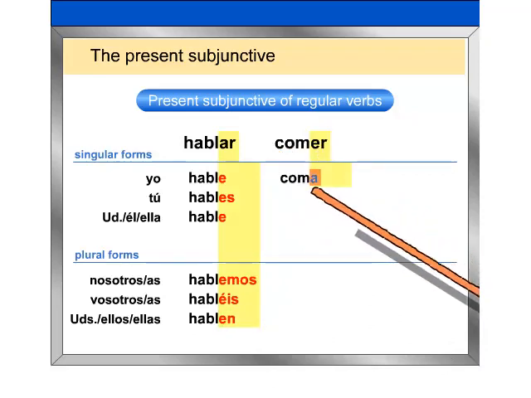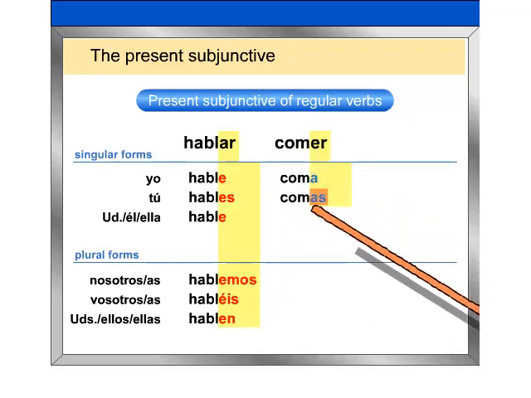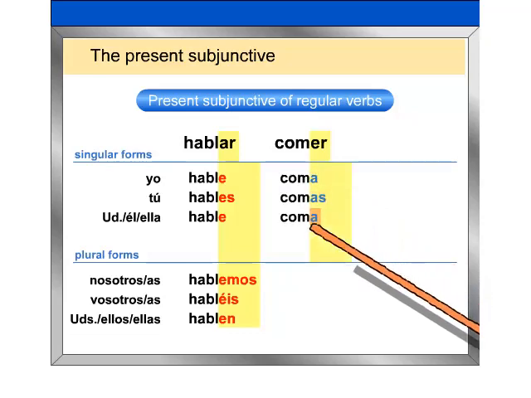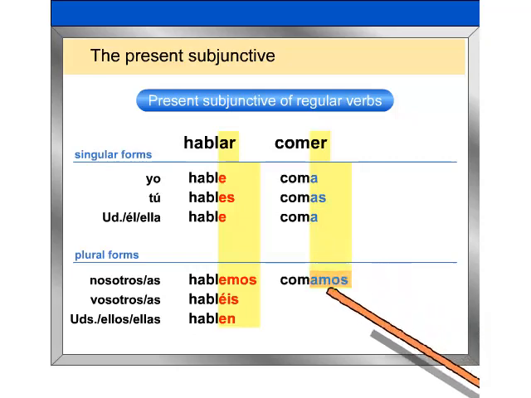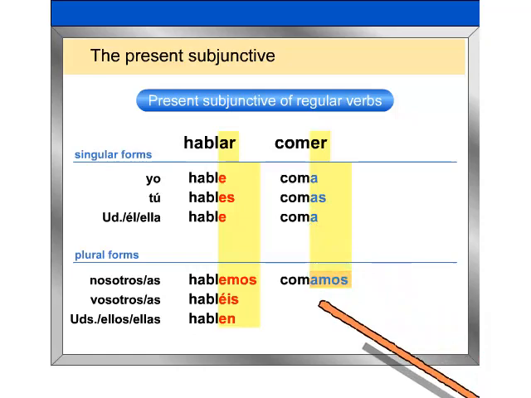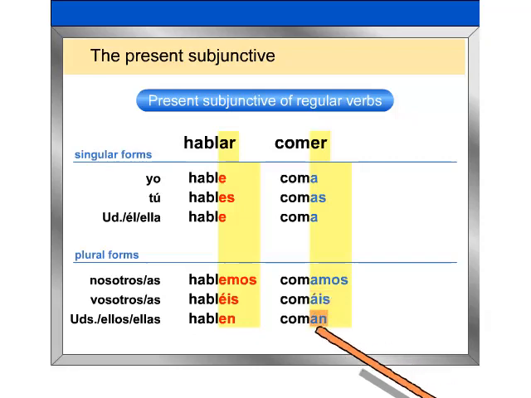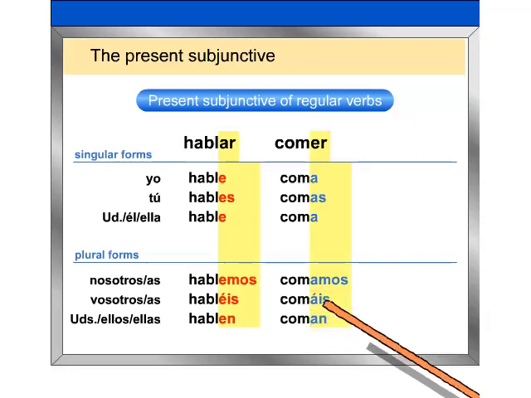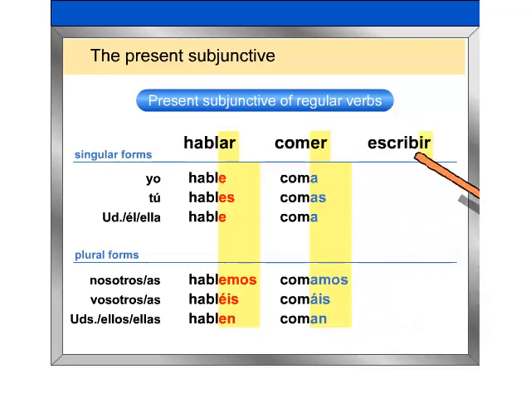Yo coma. Tú comas. Él, ella, usted coma. Nosotros, nosotras comamos. Vosotros, vosotras comáis. Ellos, ellas, ustedes coman. Finally, repeat the present subjunctive conjugation of escribir after me.